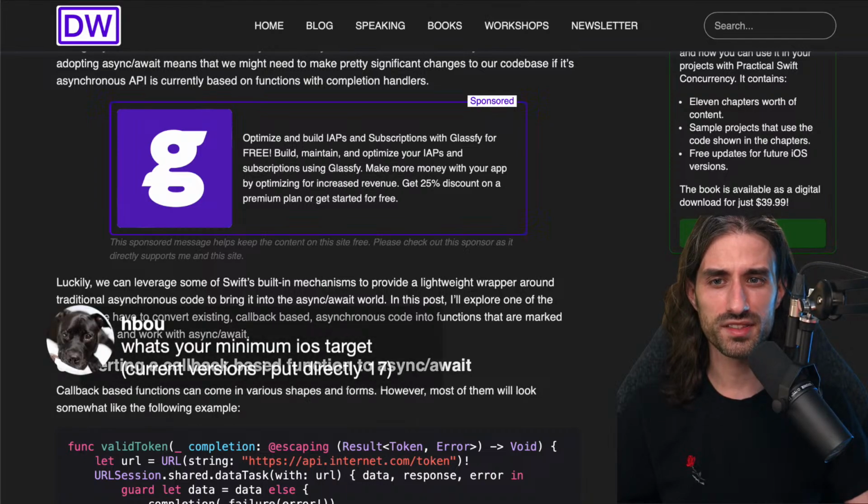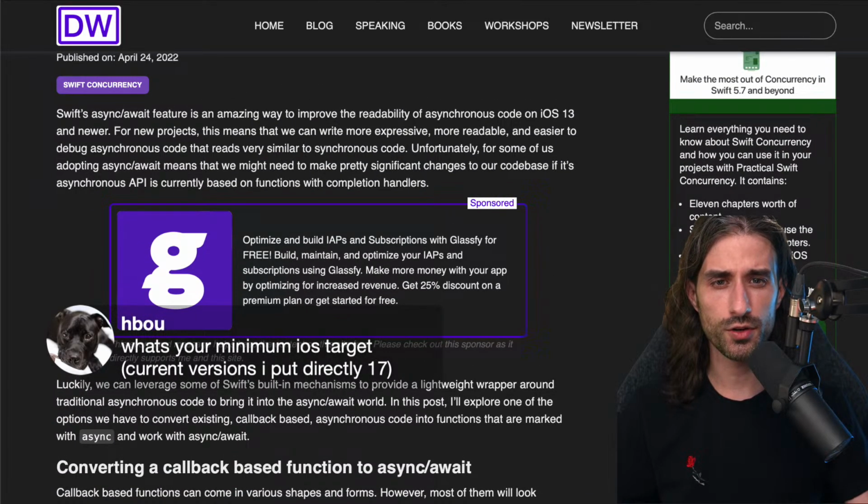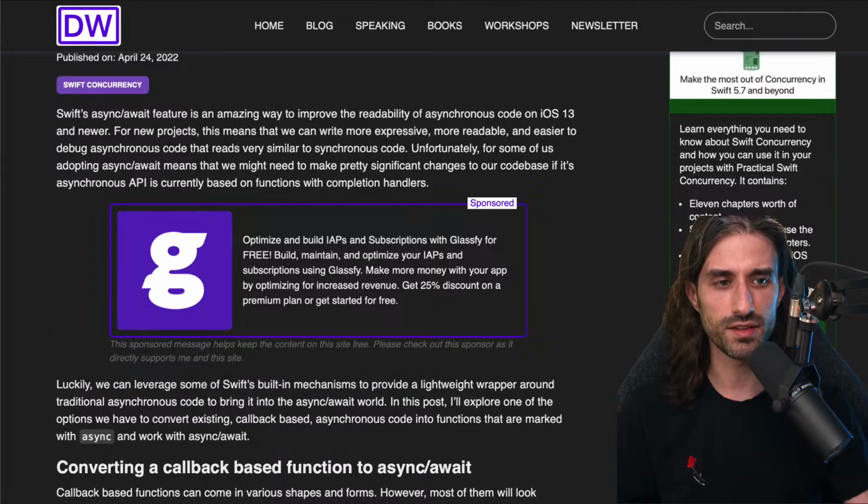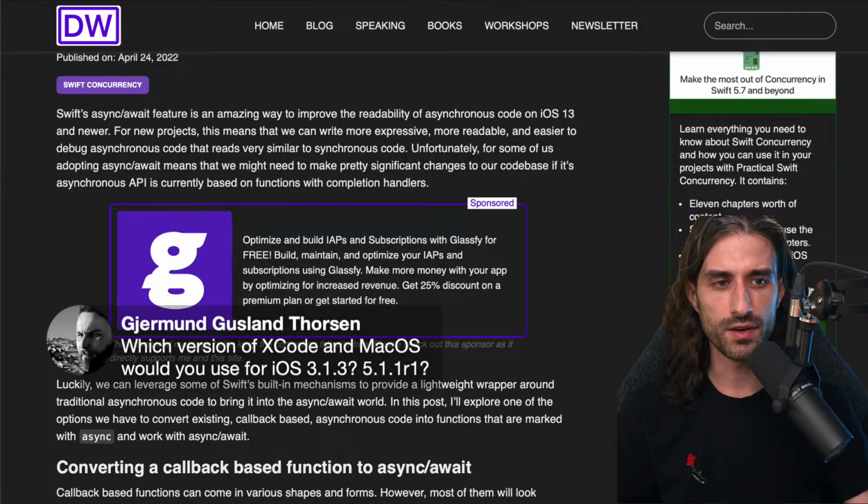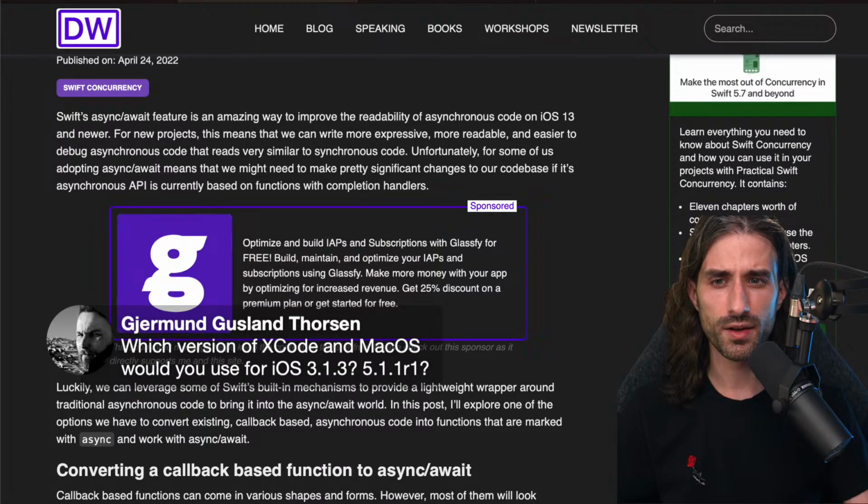What's your minimum iOS target? Good question. For the app that I work on, we support current and -1 version. So we are in the process of dropping iOS 15, and so we will support iOS 16 and 17. And which version of Xcode and macOS would you use for iOS? I'm not sure I understand the question.